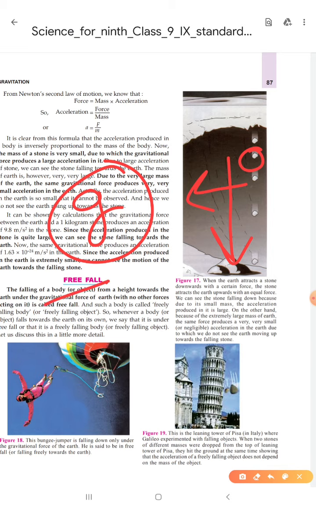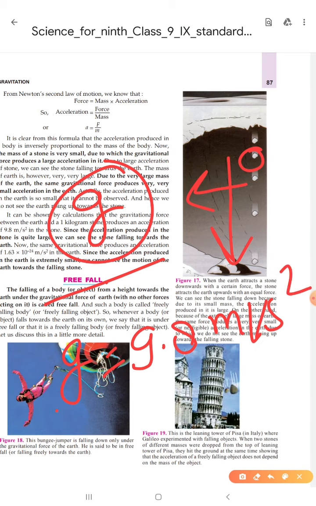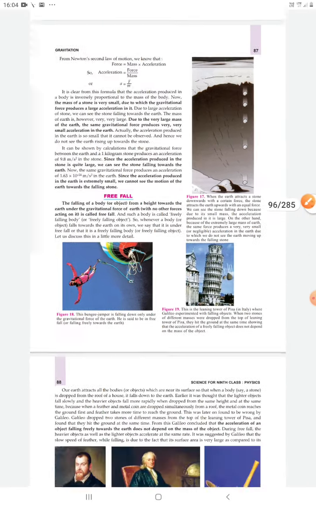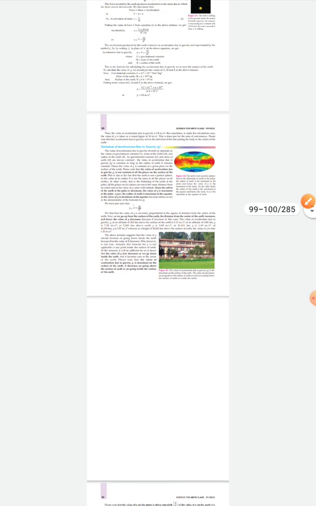And the value of small g at the surface of earth is 9.8 meter per second square. So this is a very important thing. In these numericals, the value of acceleration in this case will be 9.8 meter per second square.